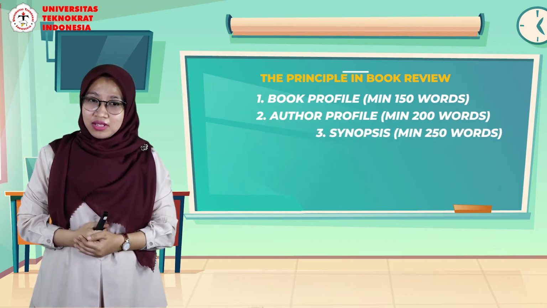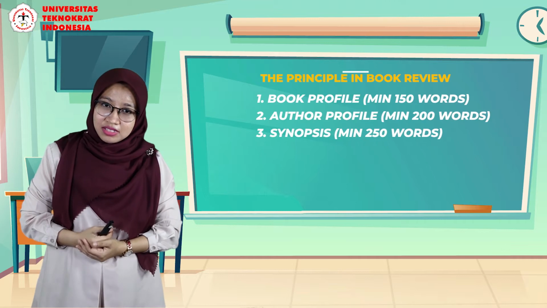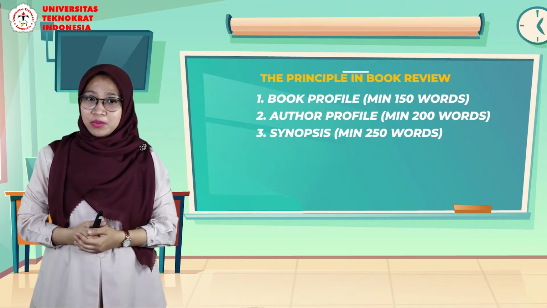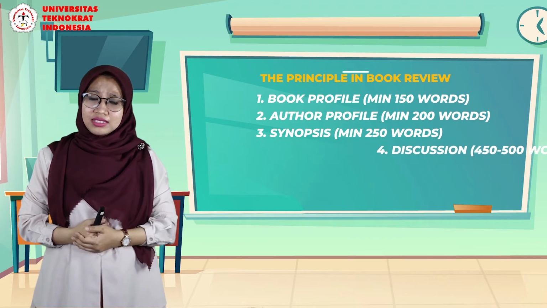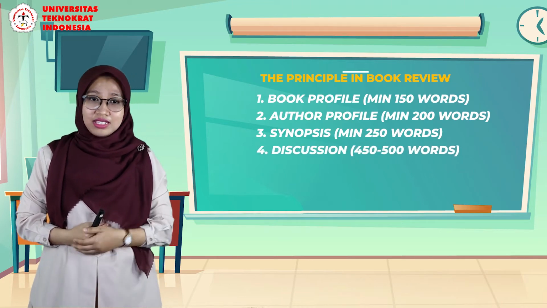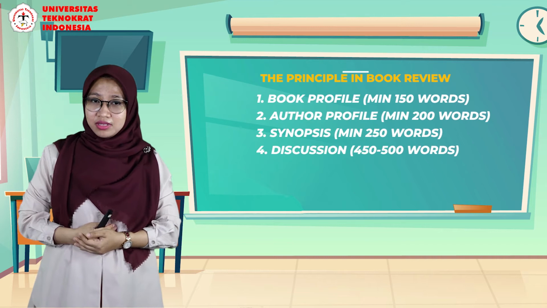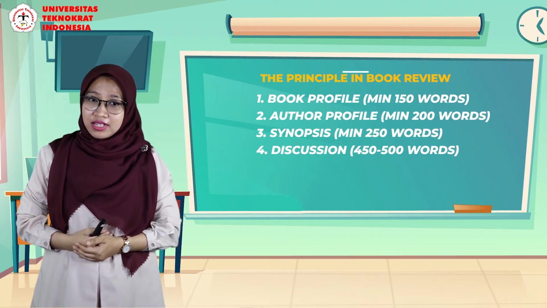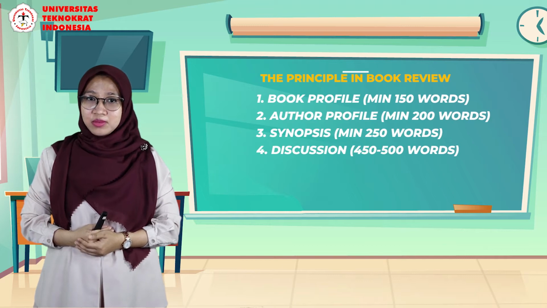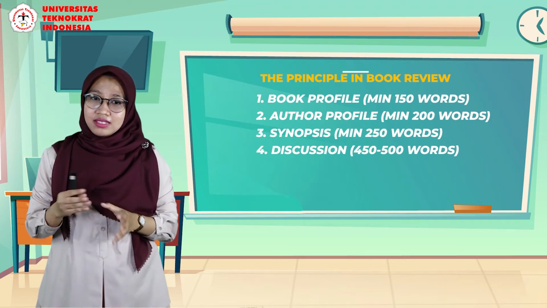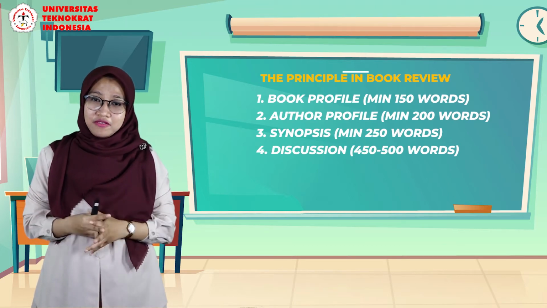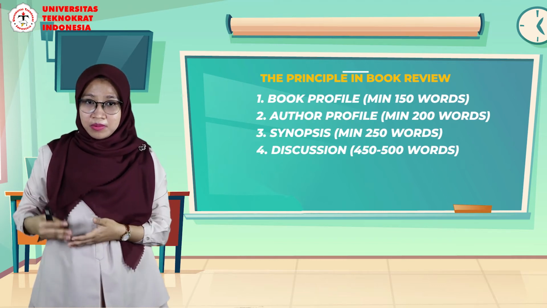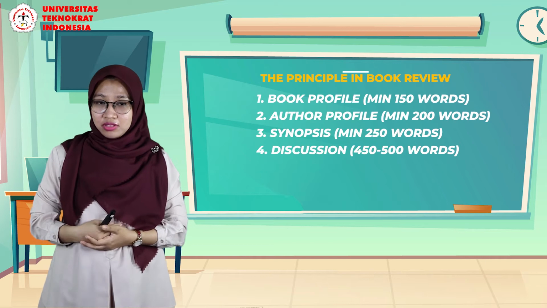Okay, and then the next one, that's the synopsis of the book, right? It's 250 words. And then the next part, this is the important part, is the discussion. It contains 450 until 500 words. Okay, this is the biggest part of this book review, so you need to pay more attention to this part. I will explain it later.